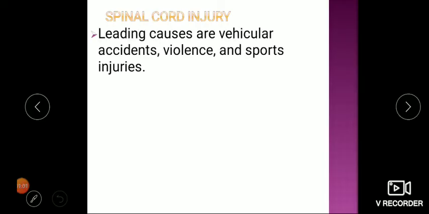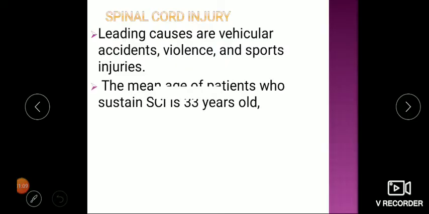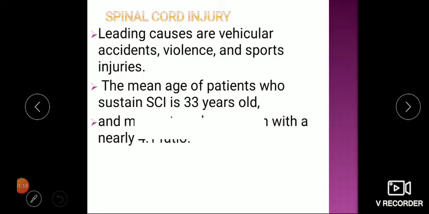Spinal cord injuries are basically caused by vehicular accidents, violence and sports injuries. The mean age of a patient who sustains spinal cord injury is around 33 years, that is the young generation basically. And men outnumber the women, it is 4:1, because of the outdoor life they are more prone to injuries.